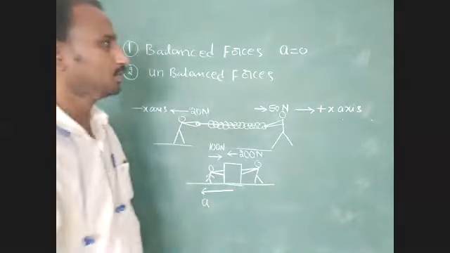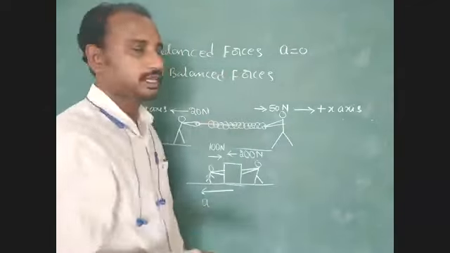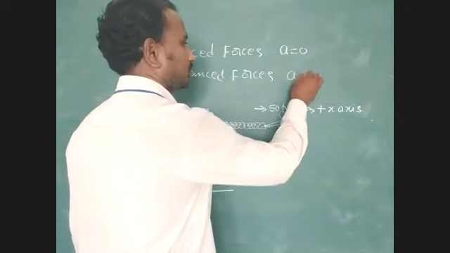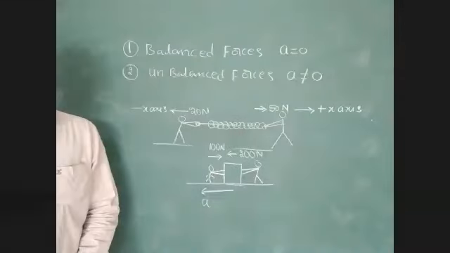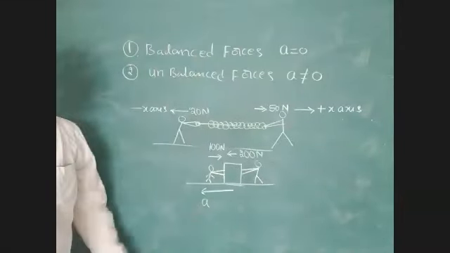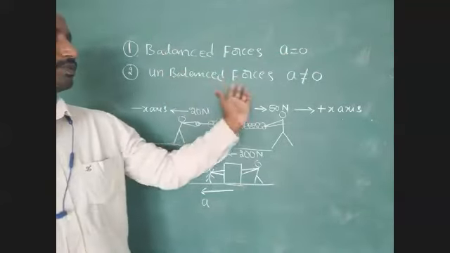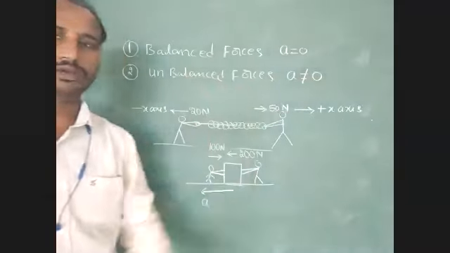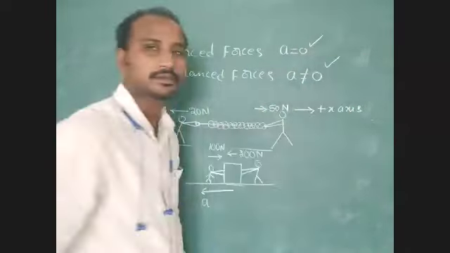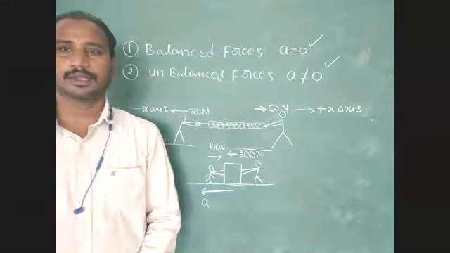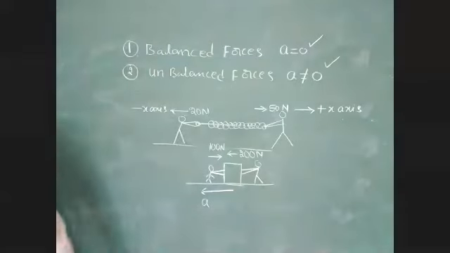But unbalanced force produces acceleration not equal to 0. We have to identify this point. Okay, do you have any doubt? Next.